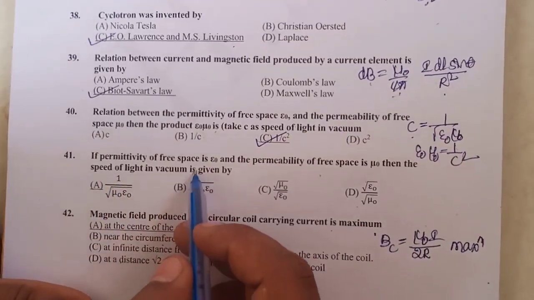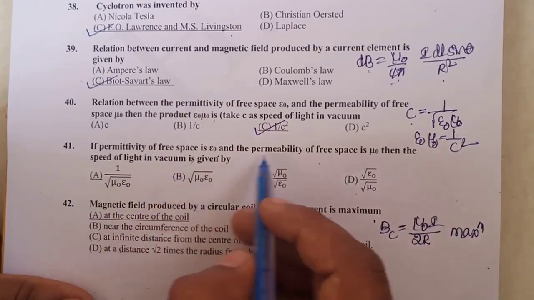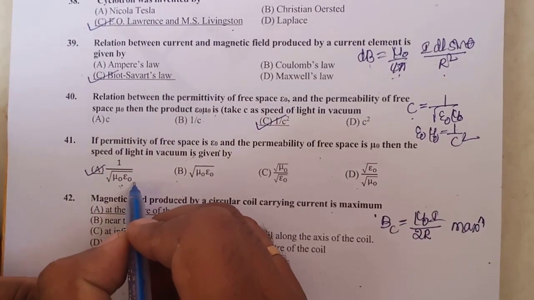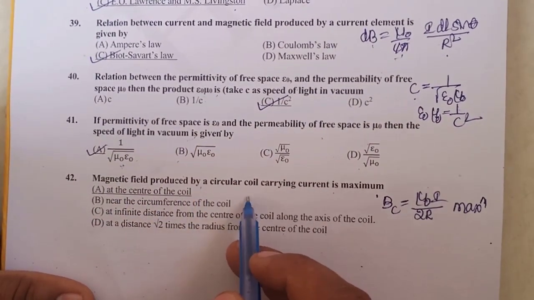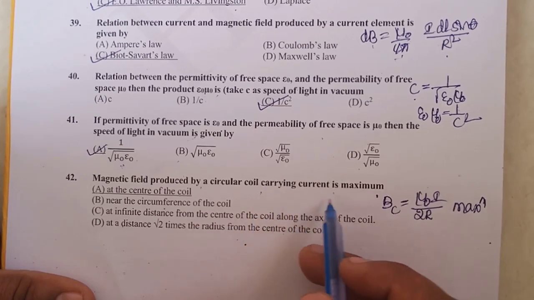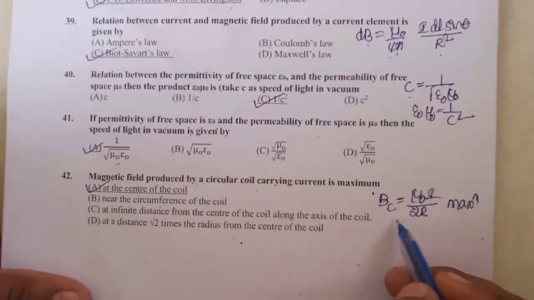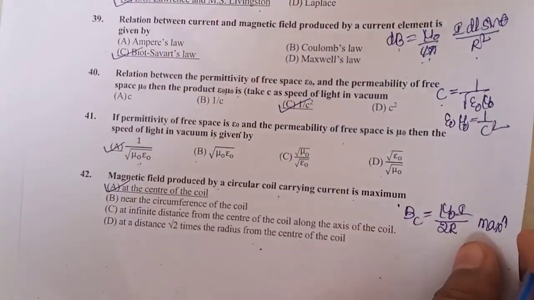And if the permittivity of free space is epsilon naught and permeability is mu naught, then the speed of light is given by option A, that is 1 divided by root of epsilon naught mu naught. That is a very important one. The magnetic field produced by a circular coil carrying current is maximum at the center. That is given by B is equal to mu naught I divided by 2 R.